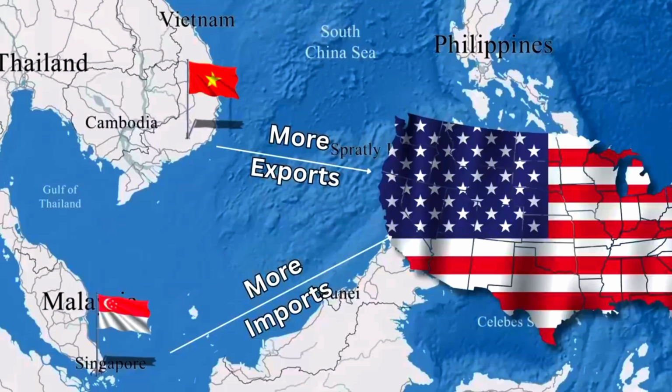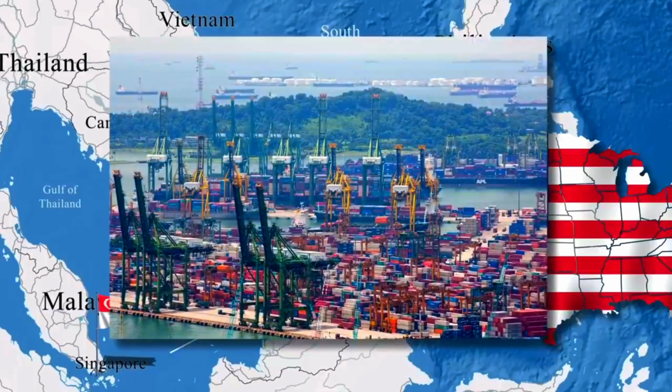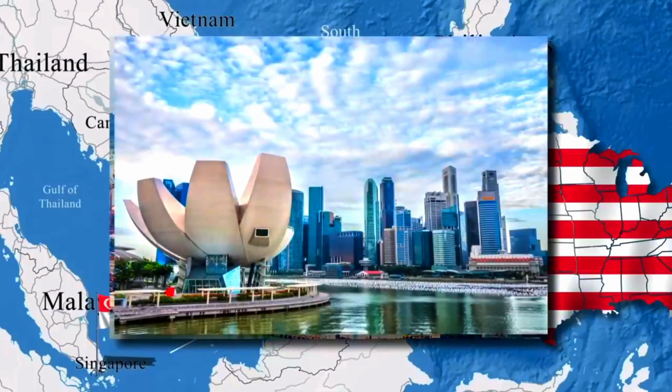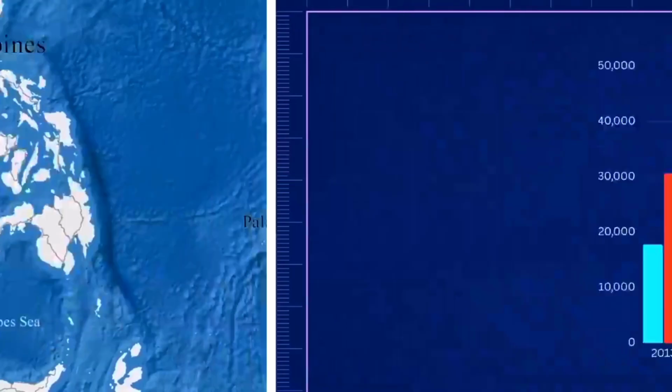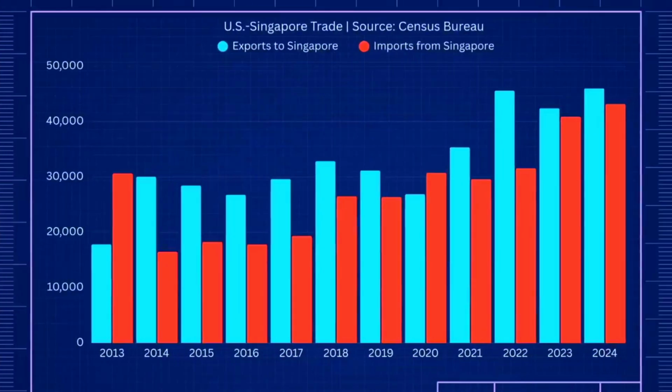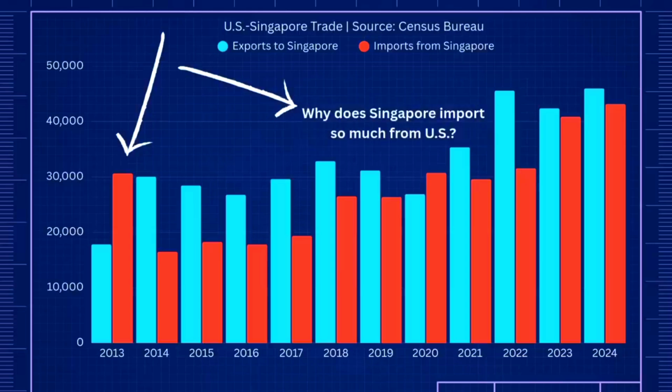Indeed, despite being one of the most advanced economies in Asia and a major global trading hub, Singapore maintains a relatively balanced and even US-favorable trade relationship. To understand how this really works, let's pull up the graph on the exports and imports of the United States with Singapore. Here on the graph, you can see just how much the US exports or imports from Singapore. There are years when the US imported more from Singapore, and there are years when they exported more. So, you might be wondering, why is this the case?